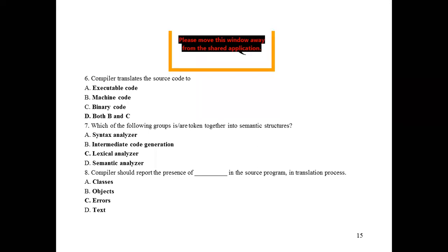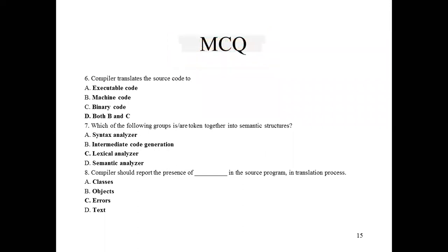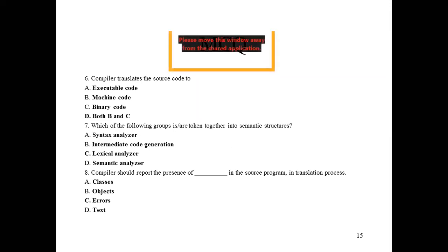Machine code means low level language, binary code means low level language. Machine code, machine language, is nothing but binary language. So both are similar; machine code and binary code are the same. So here the answer will be both B and C. The compiler translates the source code, meaning the high level language or source program, to machine code or binary code. So both B and C will come.